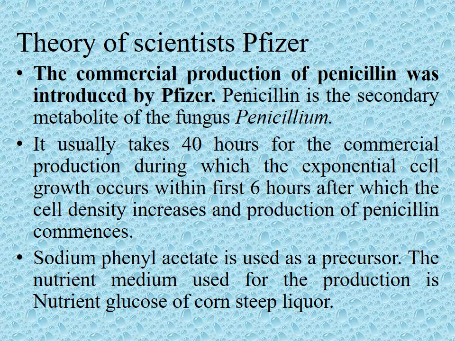Pfizer. The commercial production of penicillin was introduced by P. Pfizer. Penicillin is the secondary metabolite of the fungus Penicillium. It usually takes 40 hours for the commercial production, during which exponential cell growth occurs. Sodium phenylacetate is used as a precursor, and the nutrient medium used for the production is glucose and corn steep liquor.